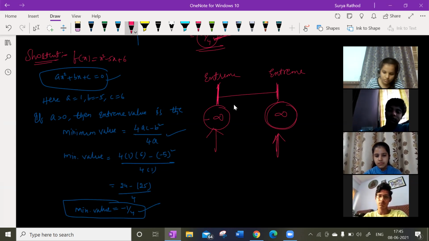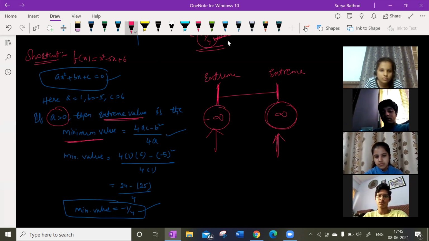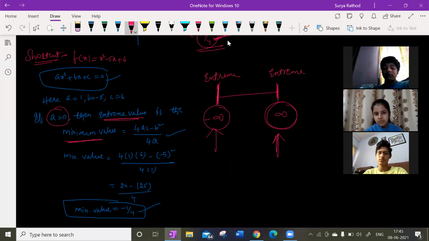So for deciding that, which thing are we utilizing here? The a value. If a is greater than 0, guys, the extreme value is going to be the minimum value. Understand? Here a is 1, right? 1 is greater than 0. So the minimum value is going to be (4ac minus b square) by 4a. So minus 1 by 4 you will be getting. Copy that, make it fast.